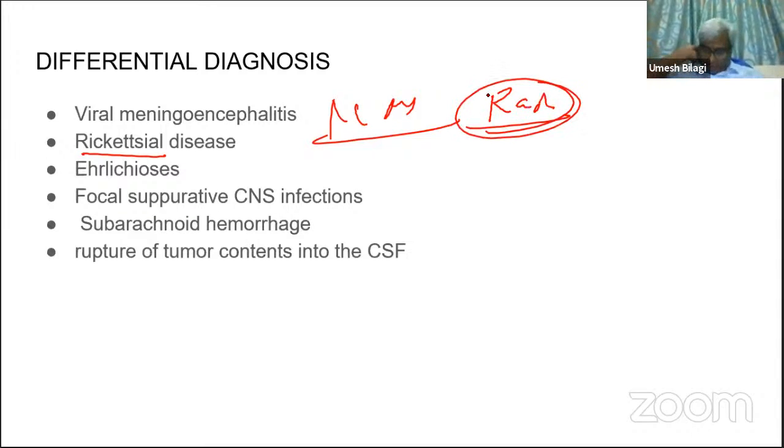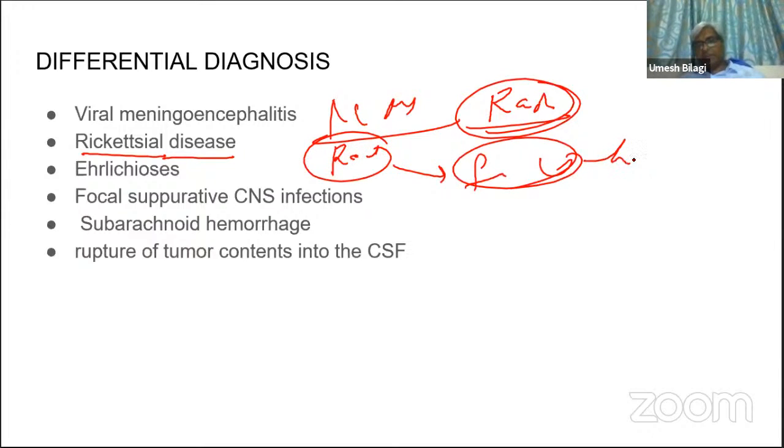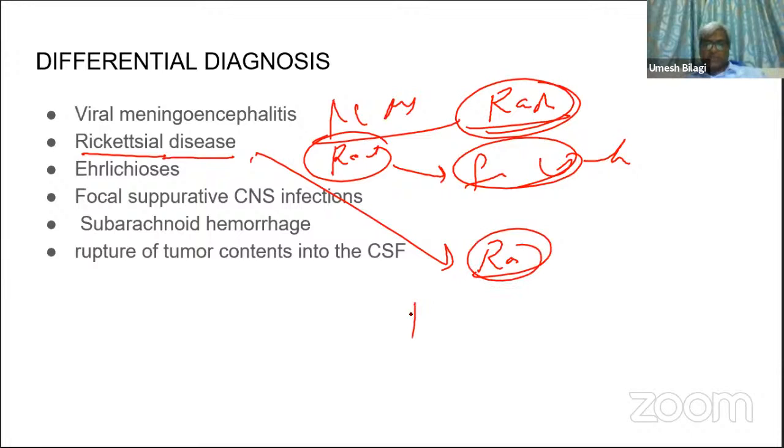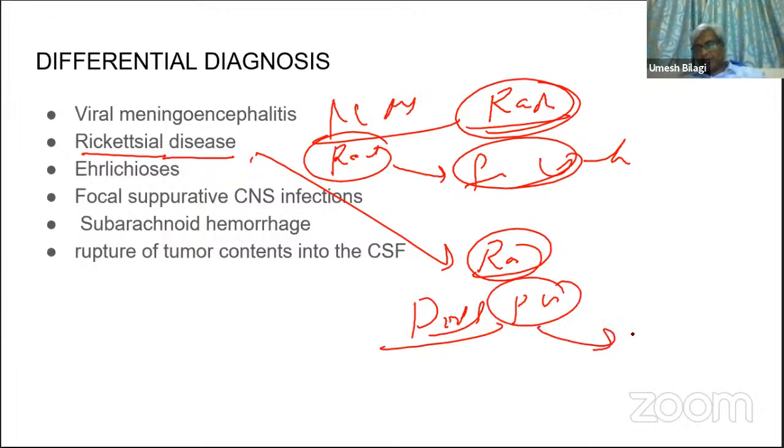Along with meningitis, meningococci can cause rash. This is a rickettsia, Rocky Mountain spotted fever, which can also present with fever, headache, vomiting and all that. Level of consciousness can also be down. And they will have what? A purpuric rash, especially on the distal part of the body, on the palm and the wrist. If left untreated, it can lead to gangrene. That can be the one thing.